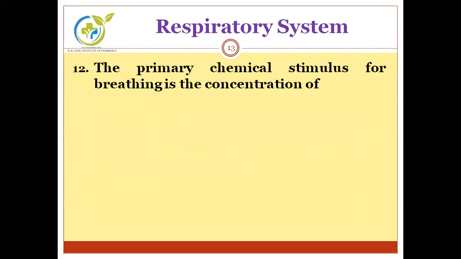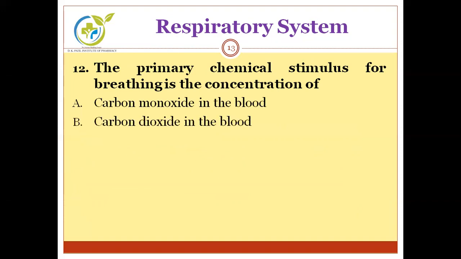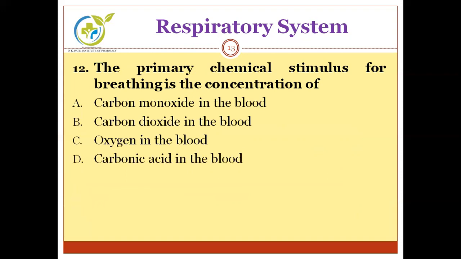Moving to the next question. The primary chemical stimulus for breathing is the concentration of. Options are carbon monoxide in the blood, carbon dioxide in the blood, oxygen in the blood, carbonic acid in the blood. You have to find out the primary chemical stimulus needed for breathing concentration.